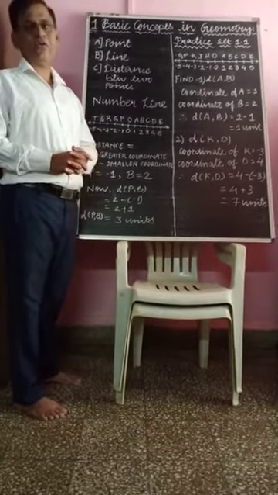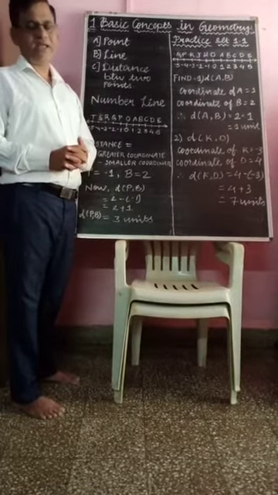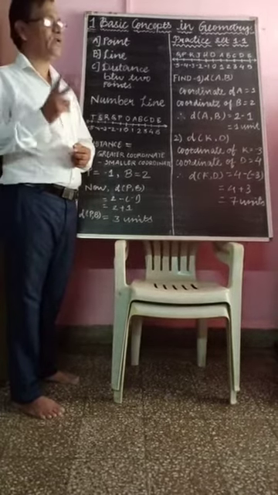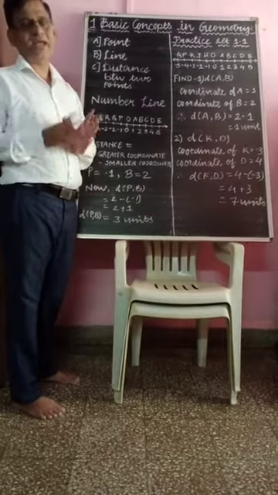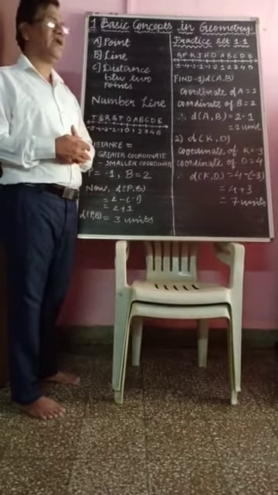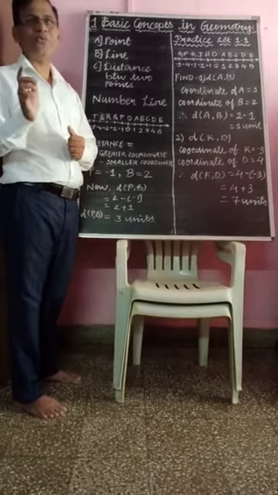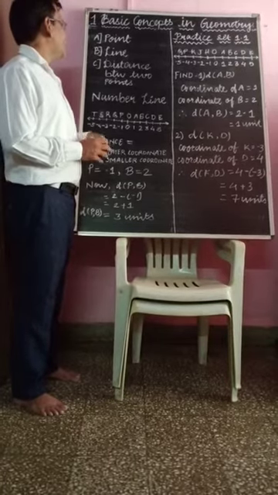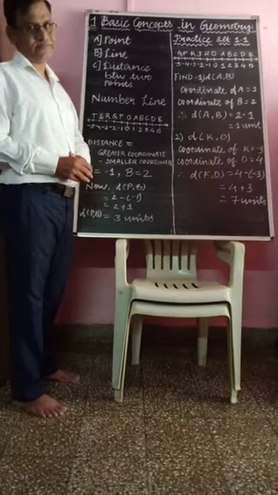Now how to denote the line? When you take any 2 points on the line, the 2 points are necessary to denote the line, that is line AB, or in single letter you can say line L, line P, line Q. In this way you can name the line. So this is the second concept, called line.